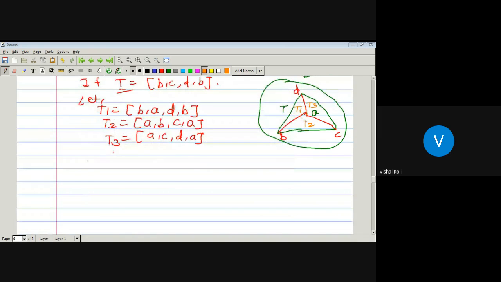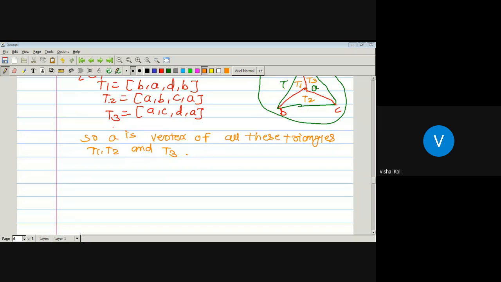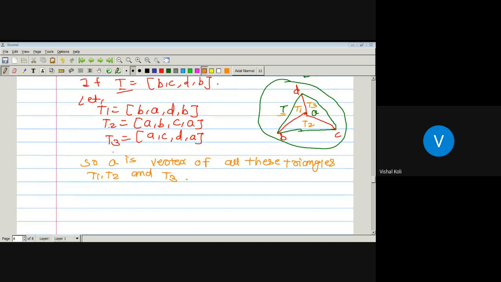So A is a vertex of all these triangles T1, T2 and T3. And from the previous subcase, if A is any vertex of a triangle T, then integration over the set T of H will be equal to 0. But here A is a vertex of T1, T2 and T3.